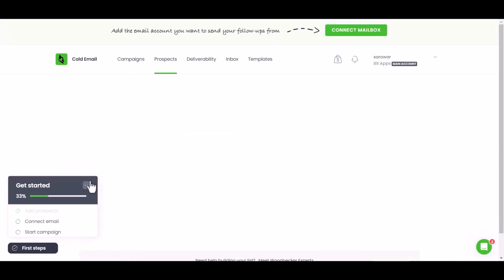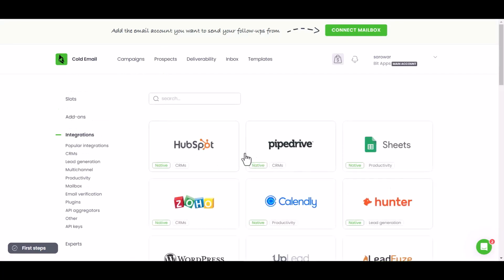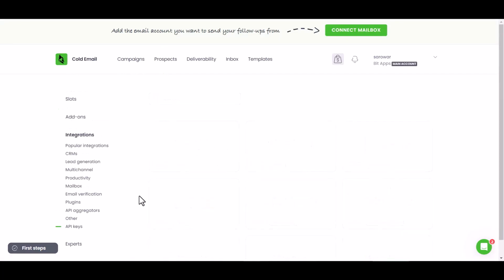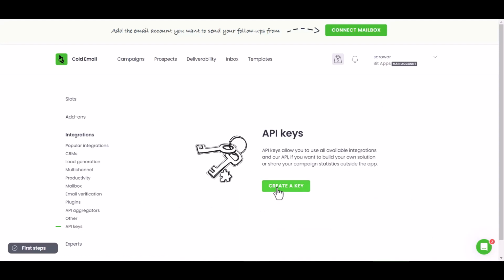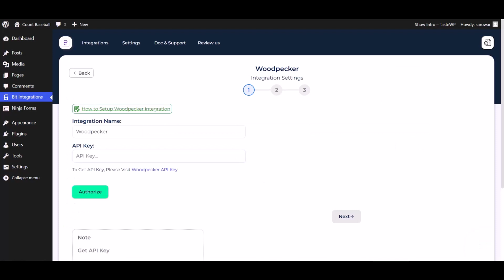Prospects. Integrations. API keys. Create a key. Copy the API key. And paste it here. Authorize it. Authorization is successfully done. Next.